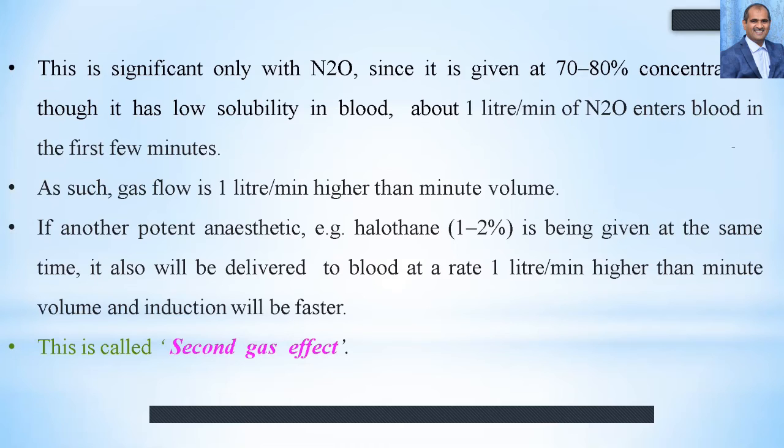So if you mix two gases, like halothane and nitrous oxide simultaneously, then the induction of the inhalation anesthesia will be faster. This is known as the second gas effect. To simplify, if we administer two gases simultaneously, the capacity of one gas to induce anesthesia is increased. This is known as the second gas effect.